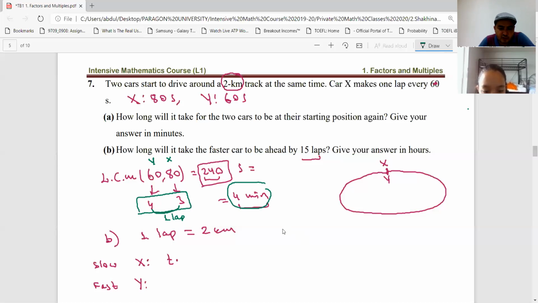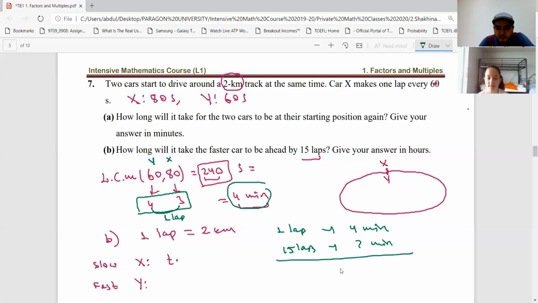So can I just write here, 1 lap difference takes 4 minutes. And how about 15 laps? How long does it take? 4 times 15. We just need to multiply, right? 1 lap takes 4 minutes, so here we multiply 15 by 4.